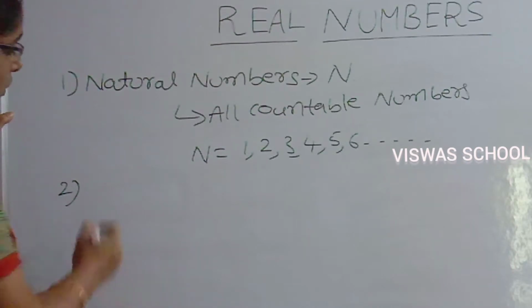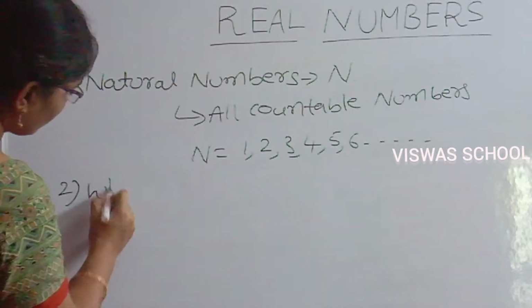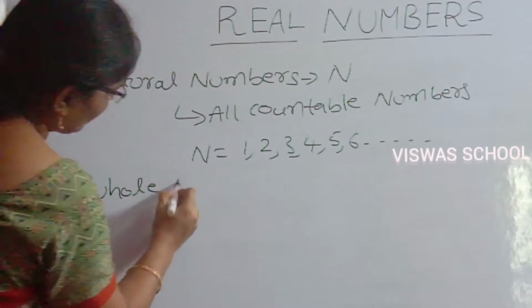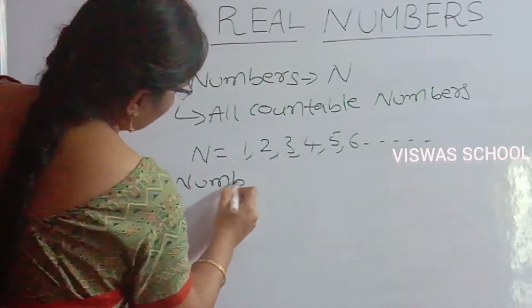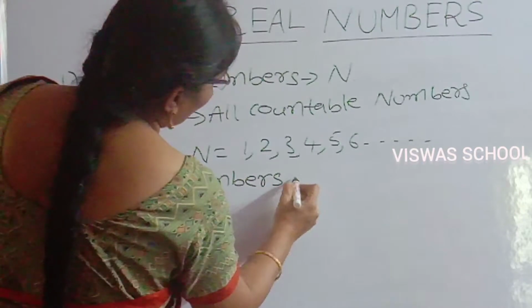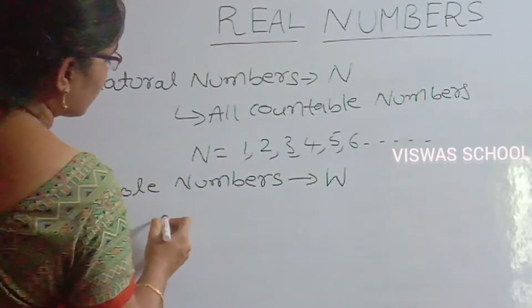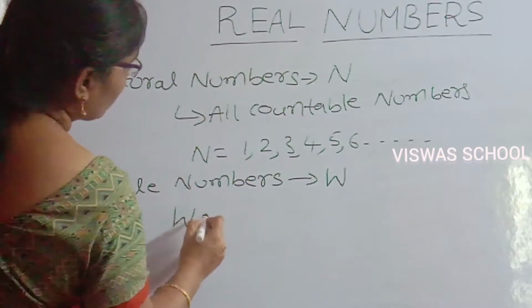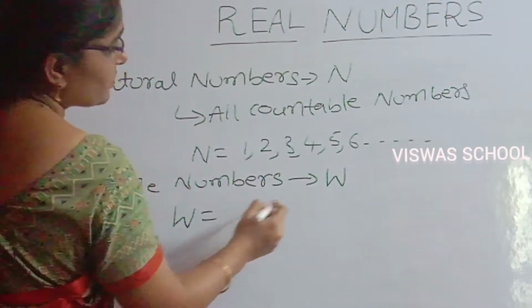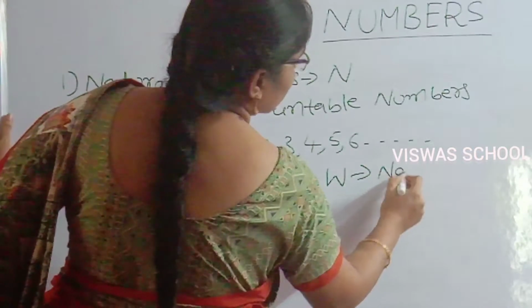Second one is whole numbers. Whole numbers are denoted by capital W. Whole numbers means the natural numbers along with 0.